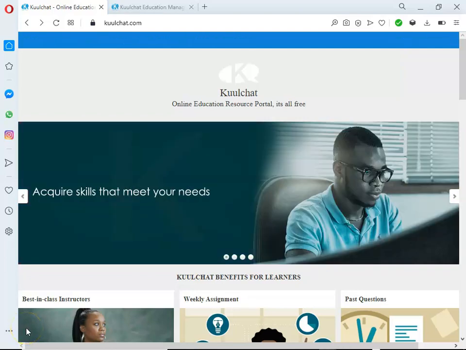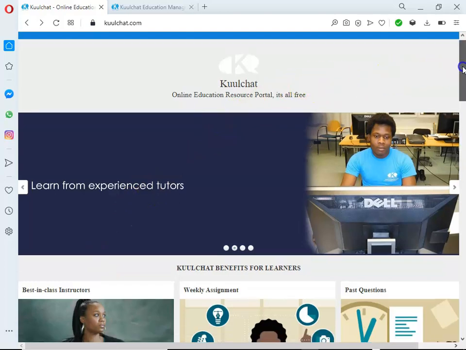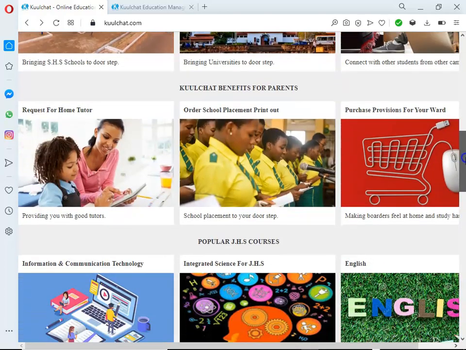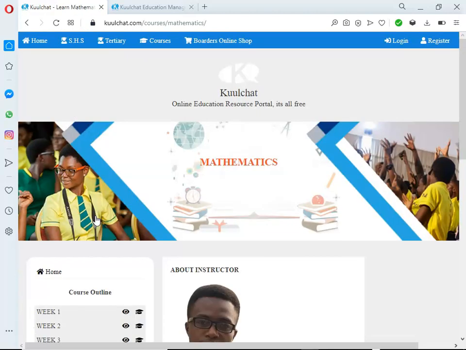Without wasting time, let's proceed to the mathematics dashboard. To access it, just scroll down. See popular SHS courses. Yes, we have integrated science and mathematics. These tools are past questions, that's theory past questions. You are interested in the mathematics, so you click on the mathematics link to direct us to the mathematics dashboard. So that's the mathematics dashboard.